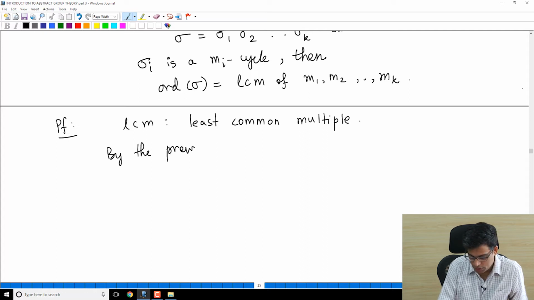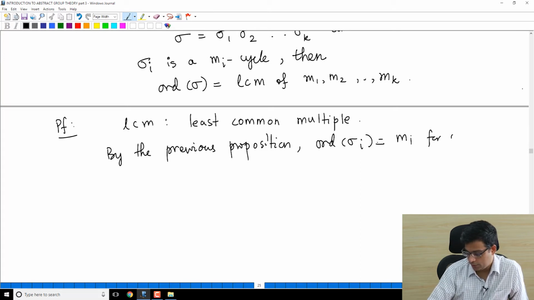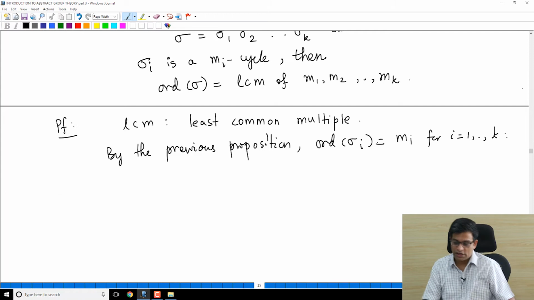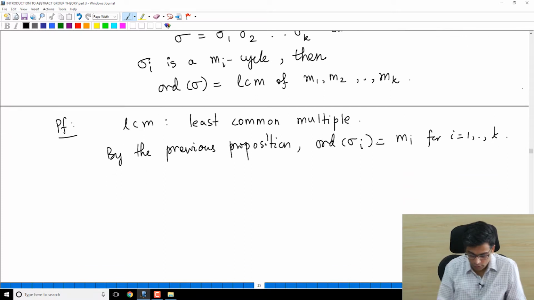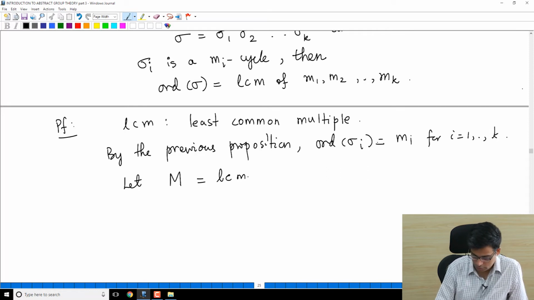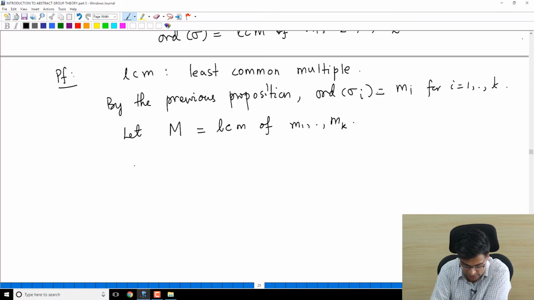By the previous proposition, the order of sigma i is mi, so let's keep this in mind for i from 1 to k. The order of sigma i is mi, because sigma i is an mi cycle. So it has order mi. So let capital M be the LCM of m1 through mk. Now, what is sigma power M? Let's compute sigma power M.